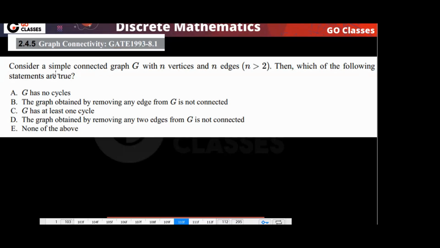What is the answer? A simple connected graph you have with n vertices and n edges. Then it means there is definitely a cycle. G will definitely have at least one cycle.